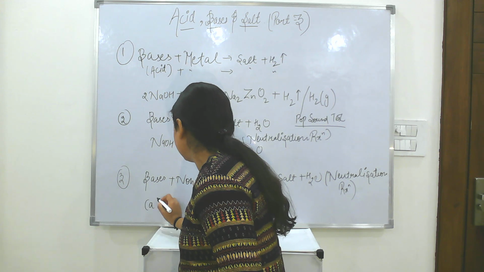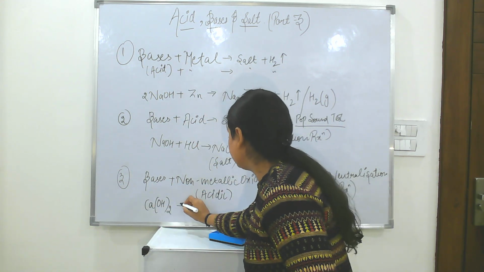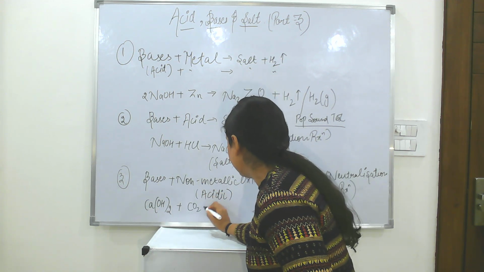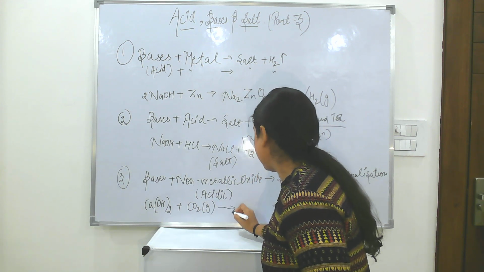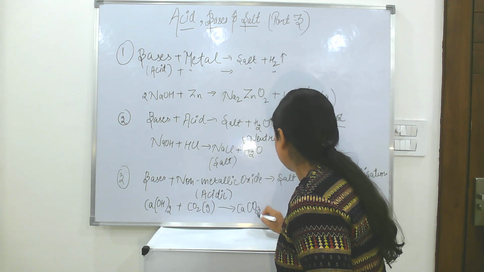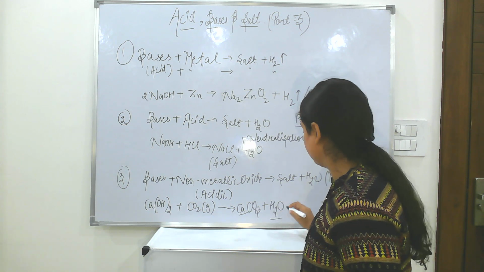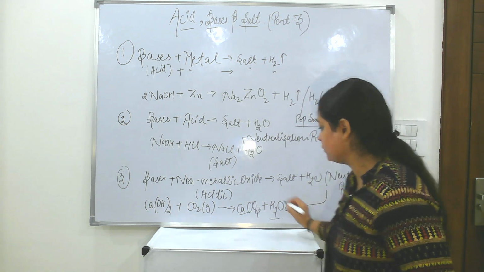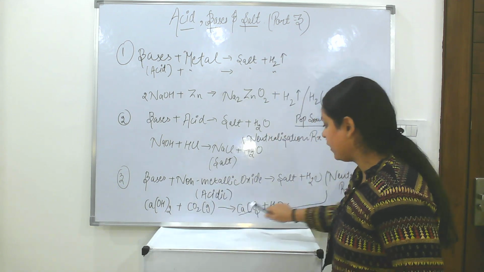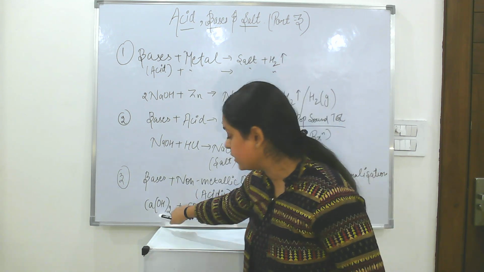We can take the base as calcium hydroxide, and the non-metal oxide as carbon dioxide, CO2. It will be a gas. They will react to form calcium carbonate, CaCO3, plus H2O. So this is salt and this is water. This is a neutralization reaction. When bases react with non-metallic oxide they form salt and water, and this non-metallic oxide will be acidic in nature because the base is already there.